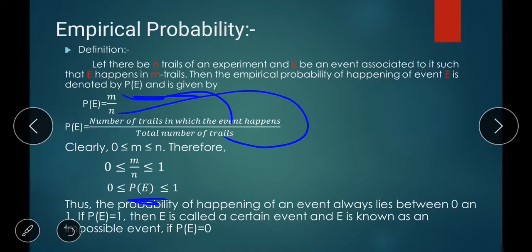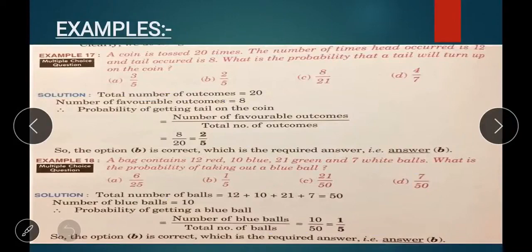If P(E) = 1, then E is called a certain event. And E is known as an impossible event if P(E) = 0. Then see this example.